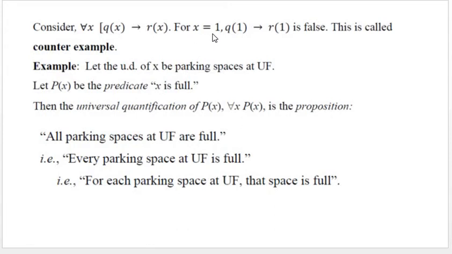For x equal to 1, Q of 1 implies R of 1 is false. So for x equal to 1, this universally quantified proposition function is false. This is called a counterexample.